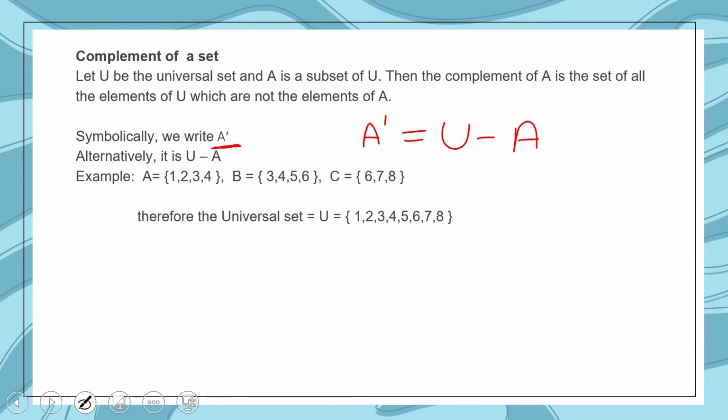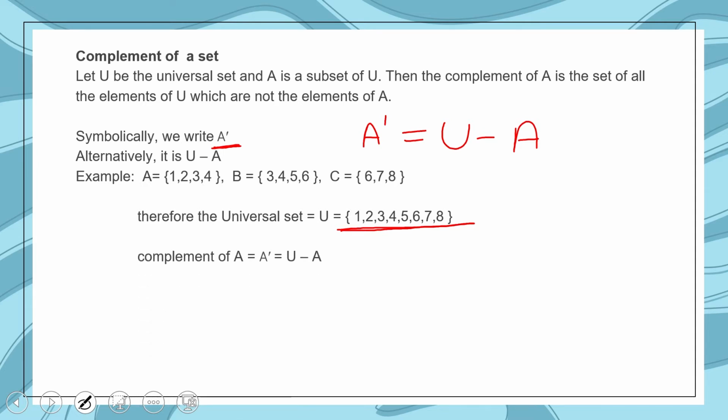So students, for 3 sets, the universal set will consist of sets A, B and C, or we can say the universal set is a combination of all 3 given sets. So we will not repeat elements here. The similar elements we cannot include here. So in set B, 3 and 4, and in set C, 6, 7, 8 are given.